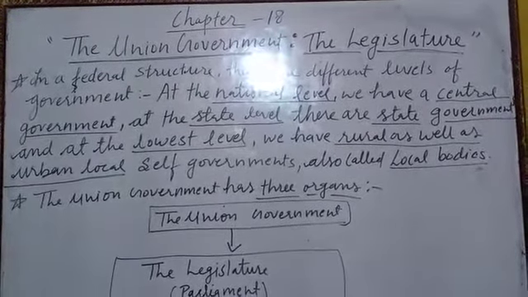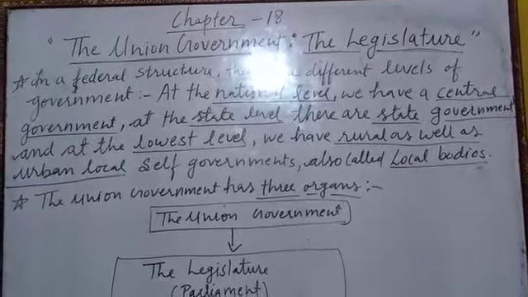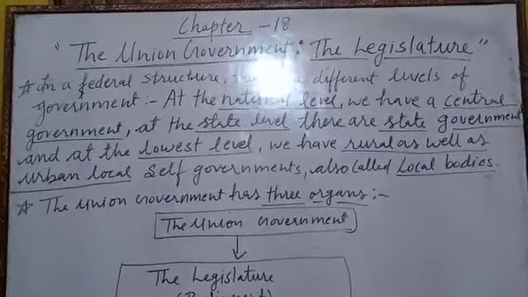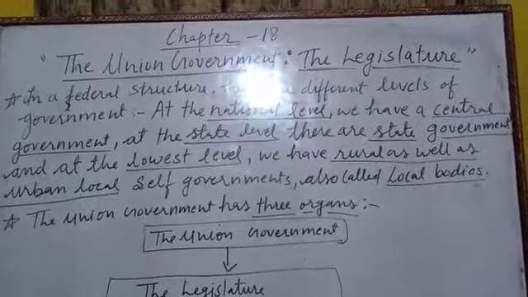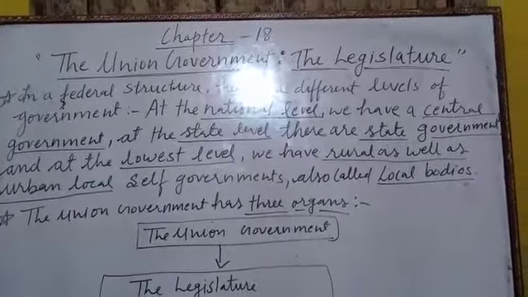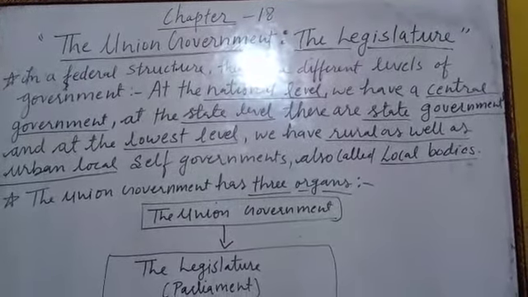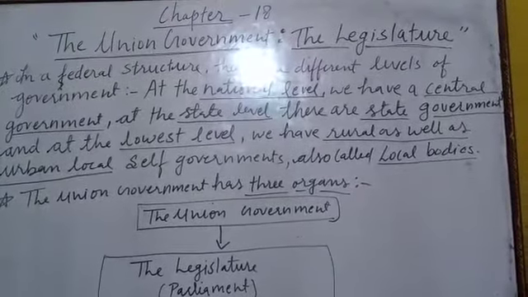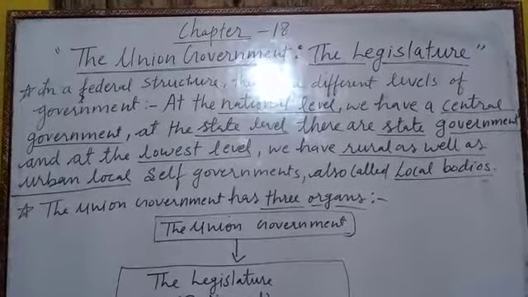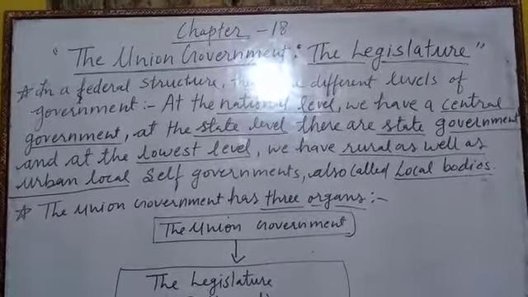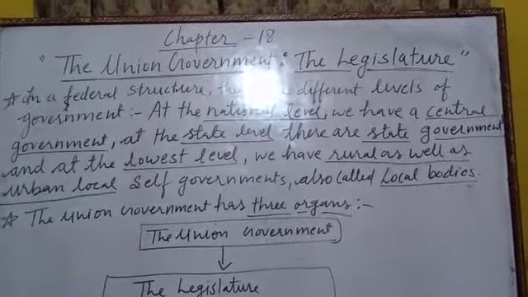What do you mean by the federal form of government? Earlier we have discussed in previous lecture. Federal form of government means various levels of government, different types of government, like at the central level, which is also called the national level or union government. Then at the state level, there are state governments. We have 28 states, so we have 28 state governments. Then at the lowest level, we have rural as well as urban local self-government, also called local bodies.